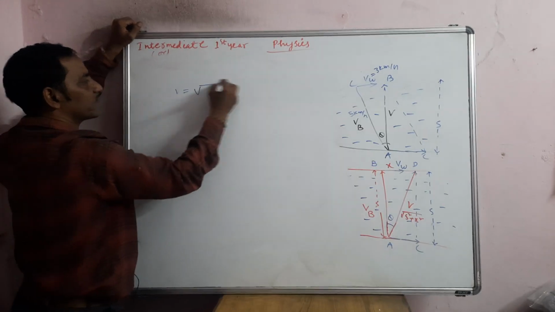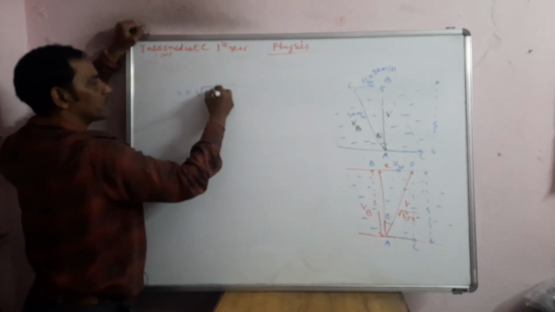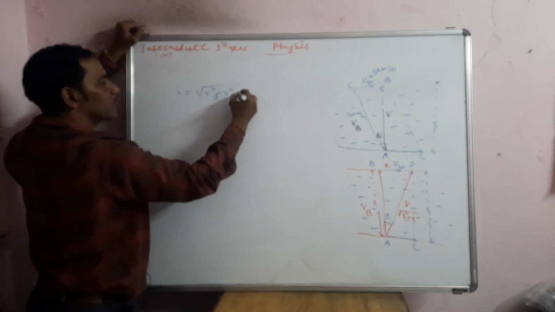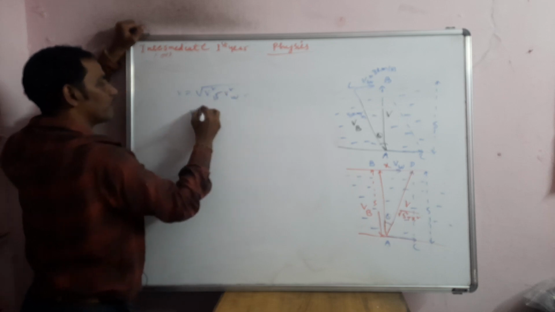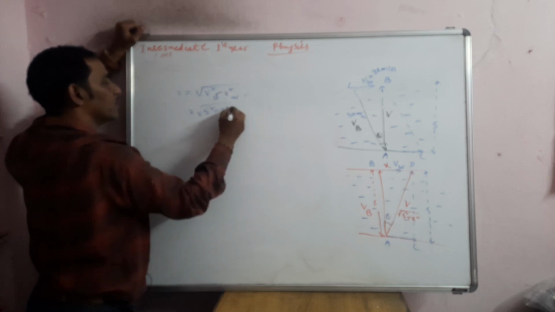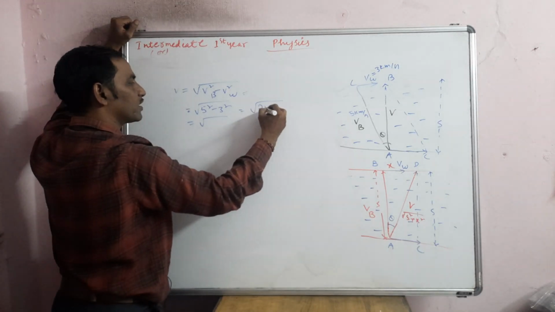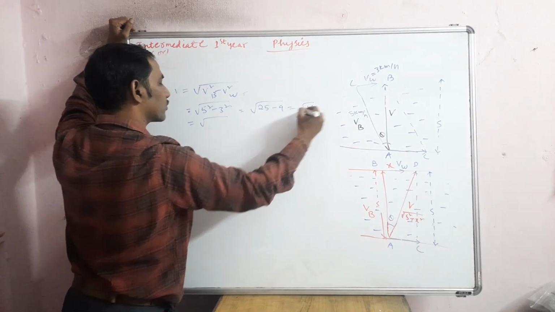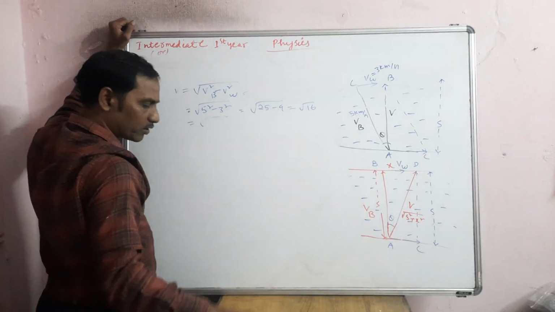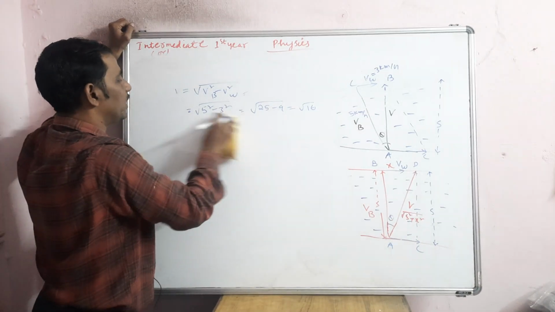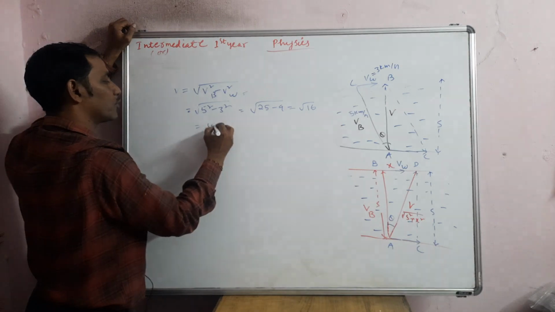V is equal to, you apply the Pythagoras theorem. Okay, V squared B minus V squared W. So directly you will get the answer like this: root of 5 squared minus 3 squared. So you will get under root of 25 minus 9, so you will get 16, and thereby you will get a 4. So under root of 16, how much will you get? 4. So that you can write. Okay, 4 kilometers per hour.